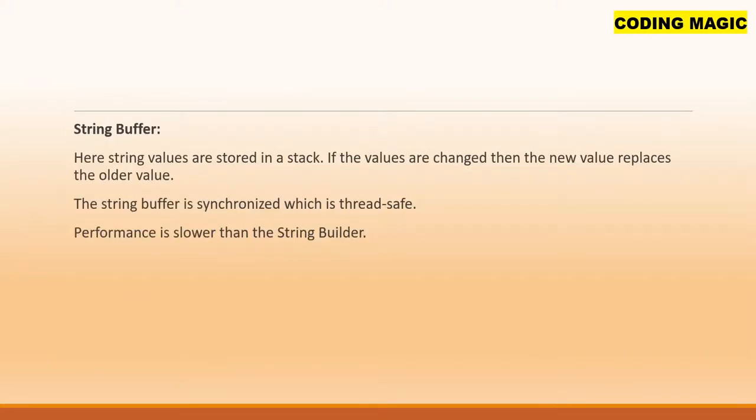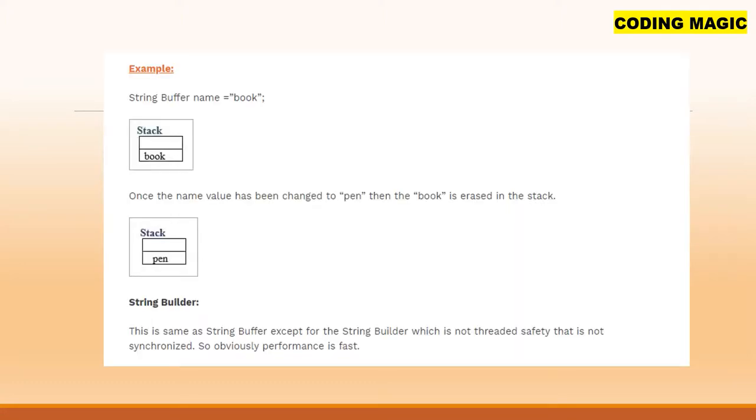String buffer: here string values are stored in the stack. If the values are changed, then the new value replaces the older value. The string buffer is synchronized, which is thread safe. Performance is slower than the string builder. Example: here we have a string buffer named book, and it's stored in the stack. Once the name value has been changed to pen, then book is erased in the stack. Instead of book, it creates pen. So it creates only one object.